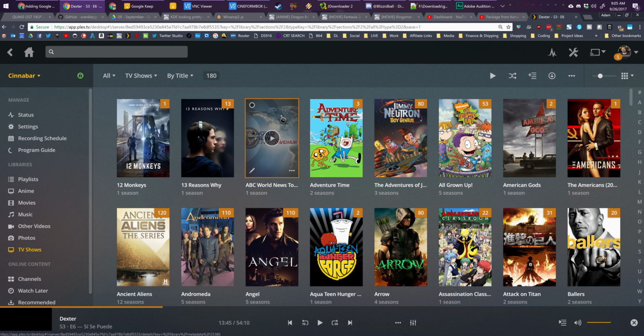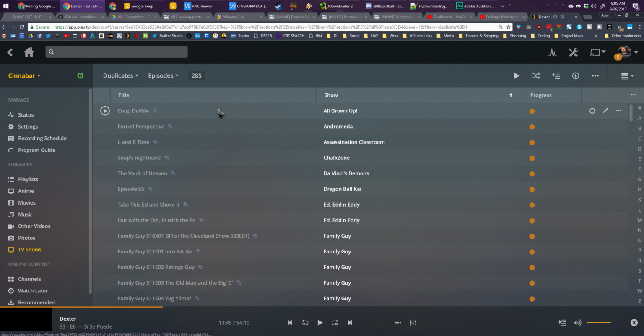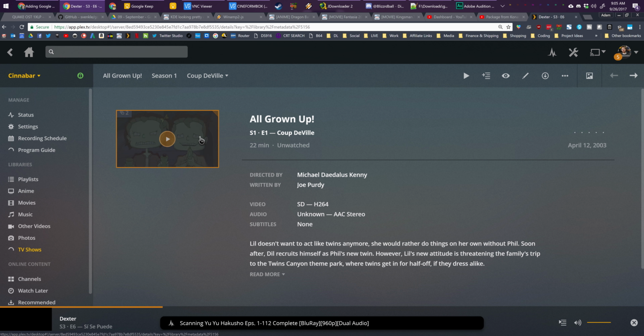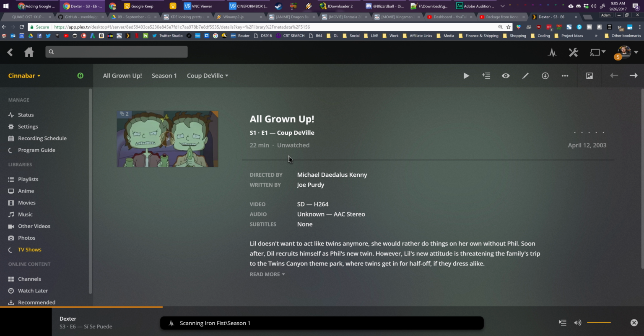Yes, you do. Here at the top, go up here where it says TV shows, go to episodes, and then under the filter here where it says all, go to duplicates. And it will detect whether or not there are duplicates for specific episodes. And you can see here, Coupe de Ville for All Grown Up seems to have a duplicate.